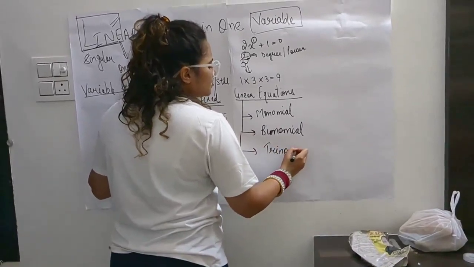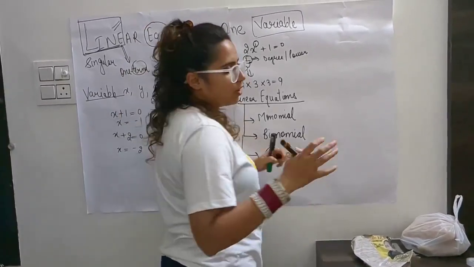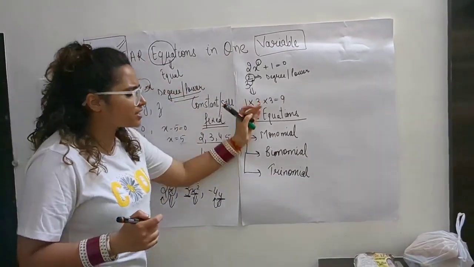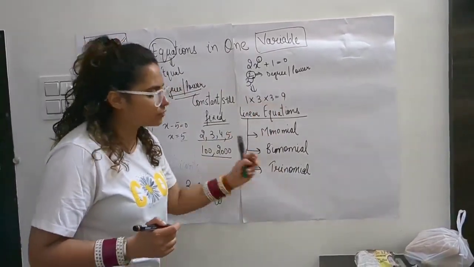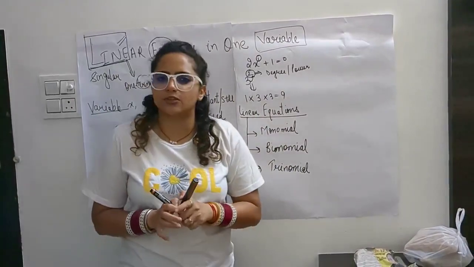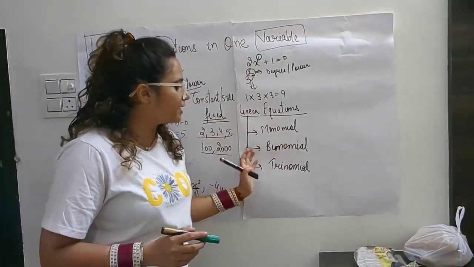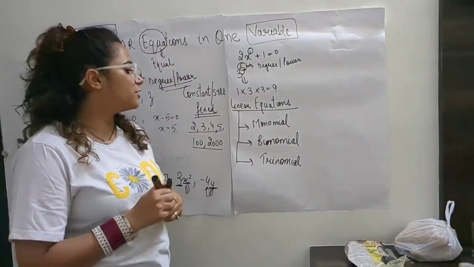Consider this as a family. We all have a family with different members, and every member has a different name. Same here, a linear equation is a family and these are the members. Monomial, binomial and trinomial have different names and different meanings.